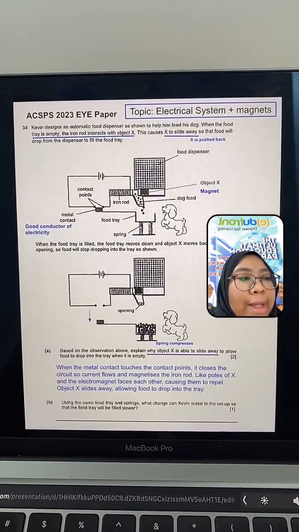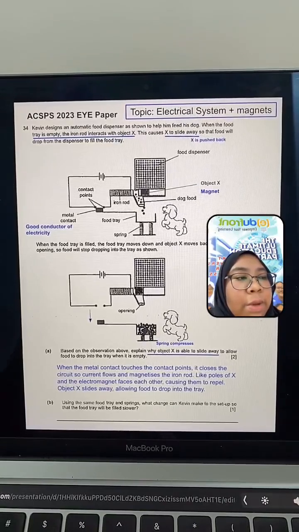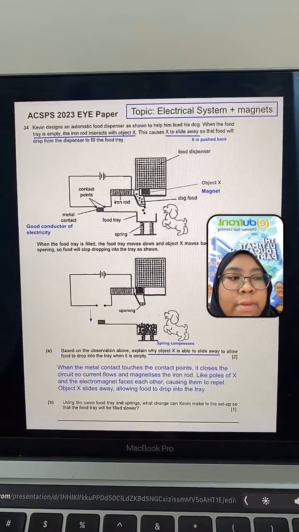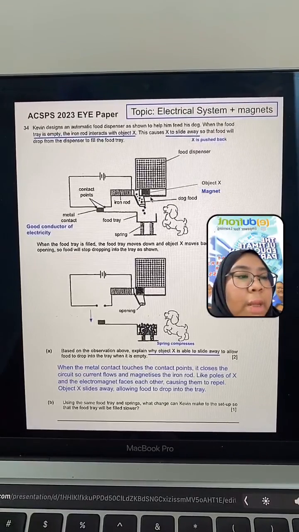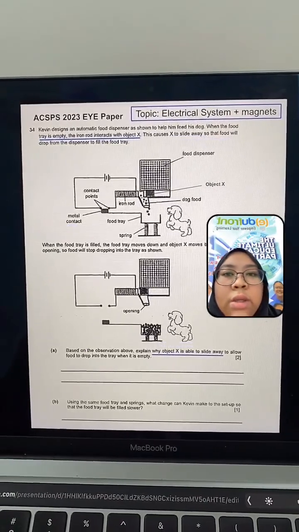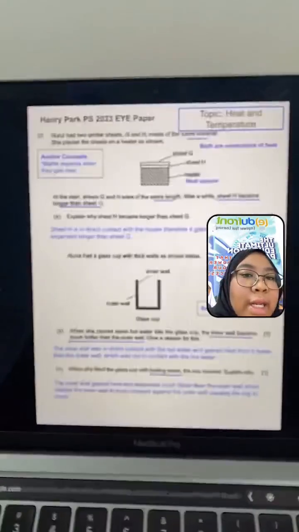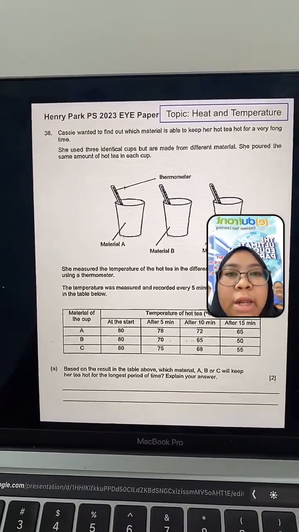I think I will go through one more question before I end, because I just want to go through some challenging questions. Do you guys want questions from electrical system again or heat and temperature? Electrical system or heat and temperature? Heat, okay, I'll go through heat. Okay, this is the last question before I end.